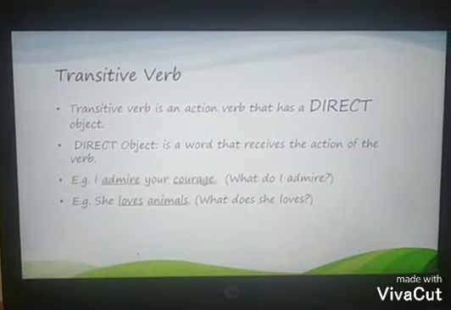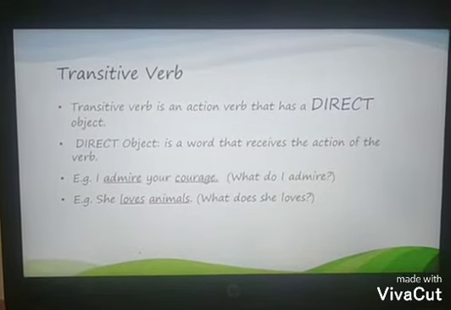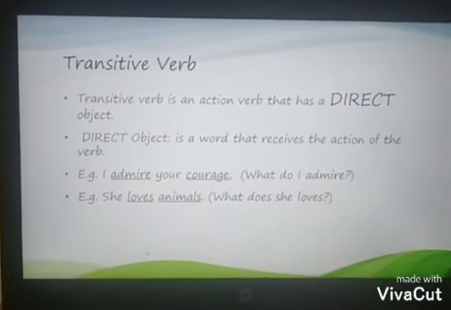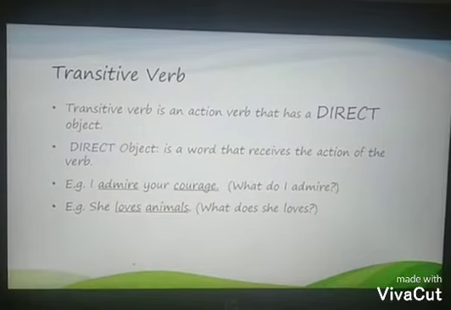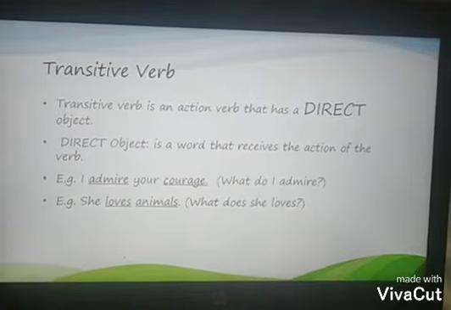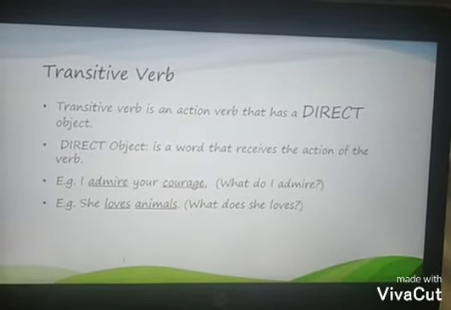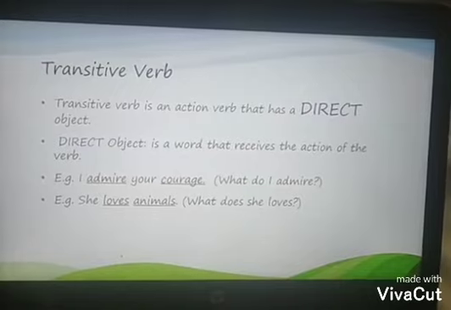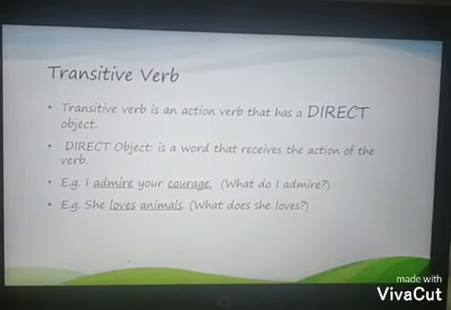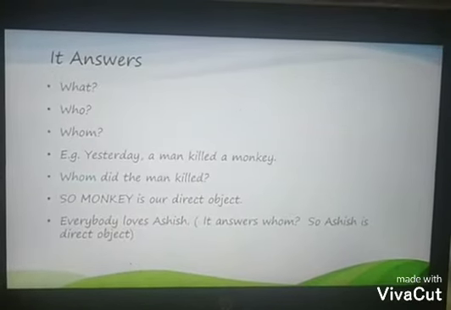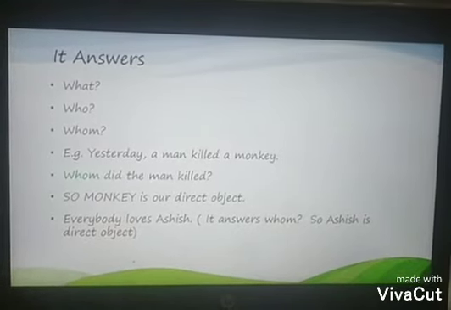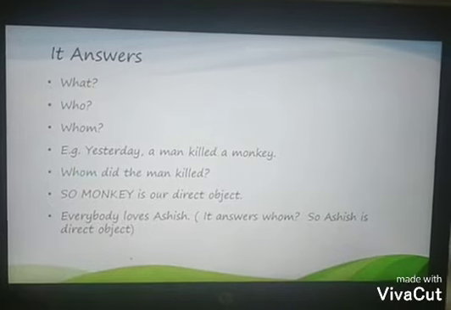I admire your courage. And I have to ask myself, what do I admire? Courage. So if I am getting the answer of what, that becomes our direct object. So courage is our direct object and it makes admire a transitive verb. Now see the second example. She loves animals. Now we can ask the question, what does she love? Animals. So animals is the direct object and loves is the transitive verb. So we can say that the transitive verb answers what, who and whom.